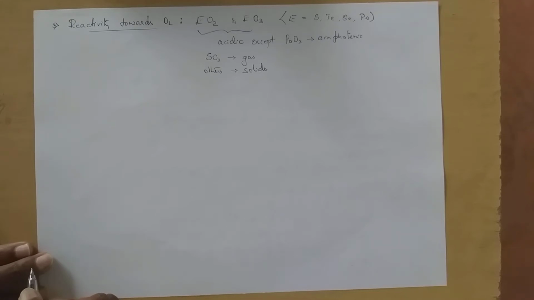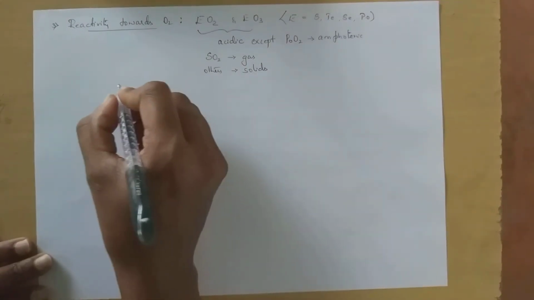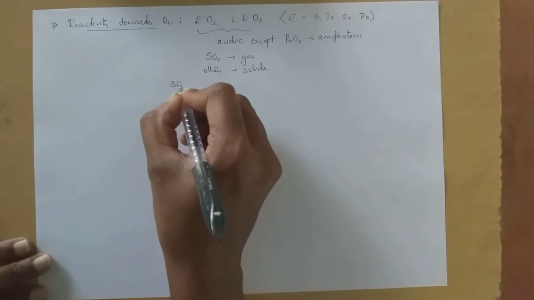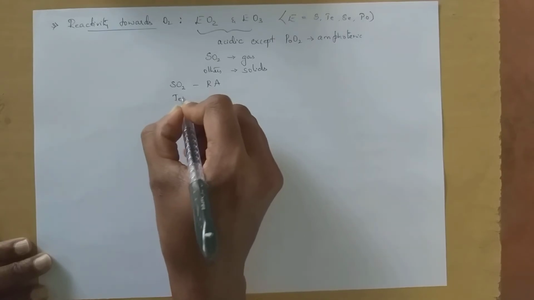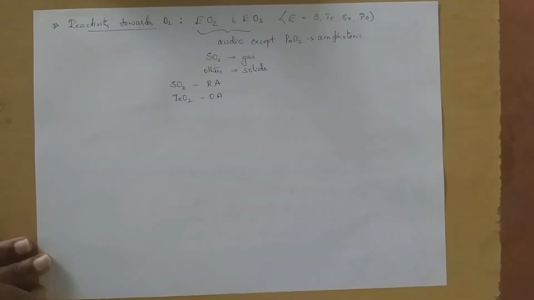Based on the reducing property, SO2 is a good reducing agent, whereas tellurium oxide is a good oxidizing agent.